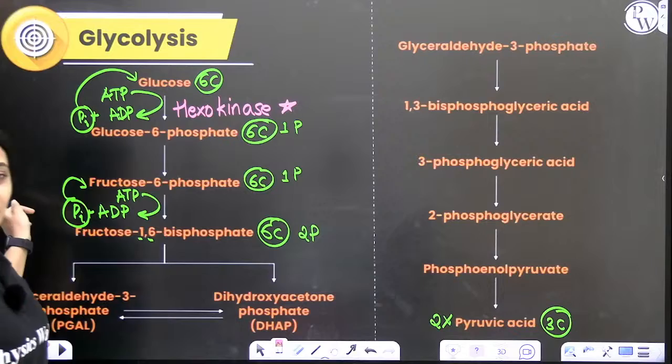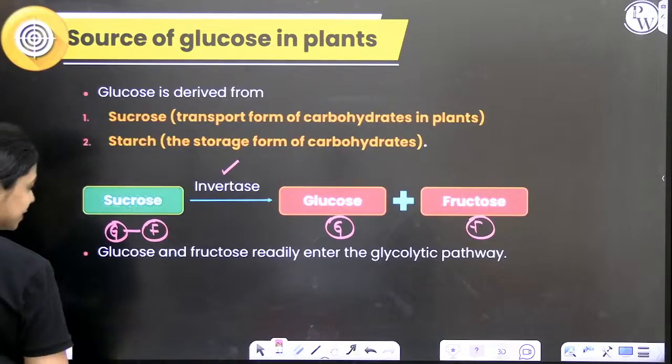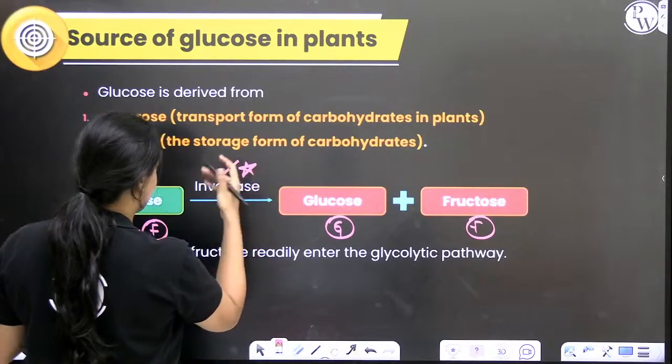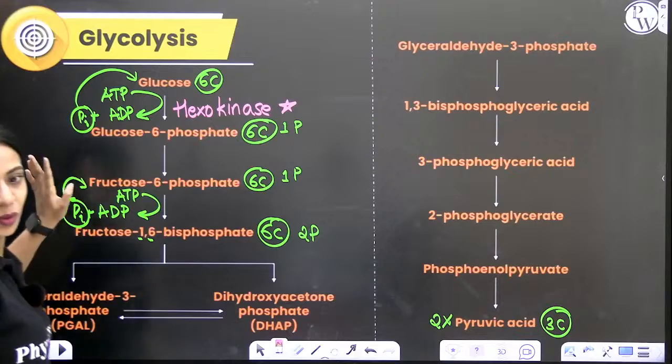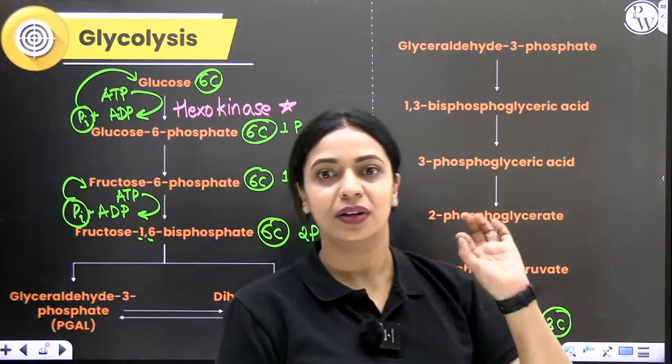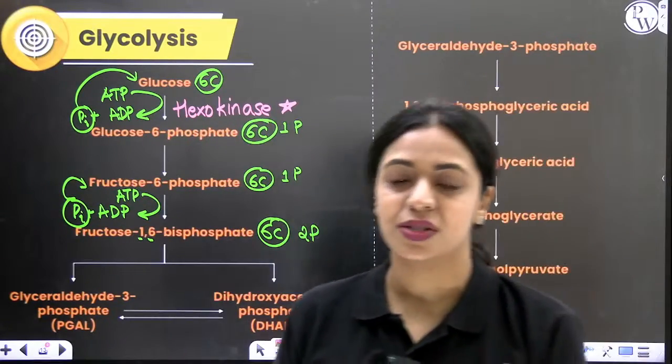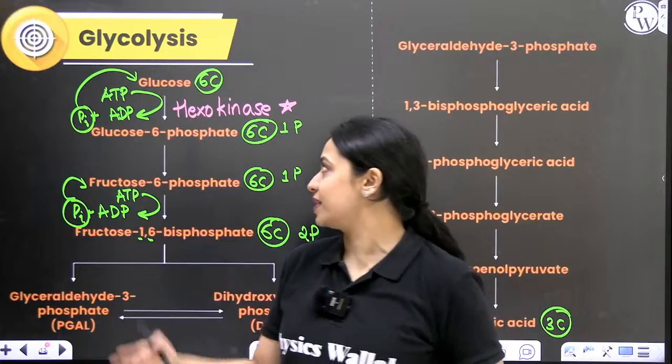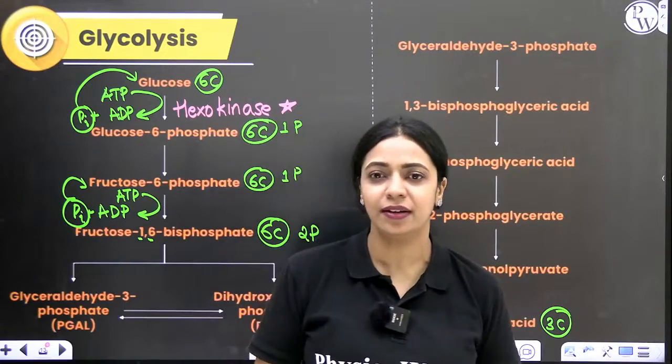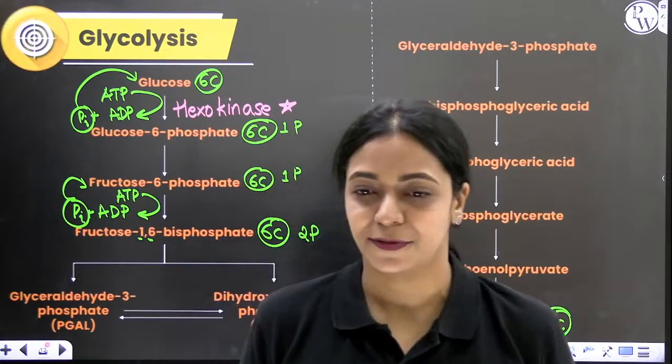So, previously we learnt about invertase. Remember this enzyme also. And this is hexokinase. This is the only enzyme we are going to learn about in glycolysis. Some textbooks, some coaching material will give you enzymes for every step, but that's not required. All there is in NCERT is sufficient.